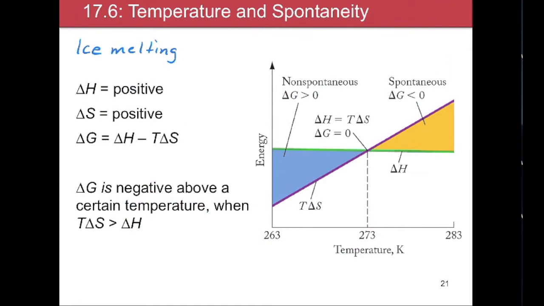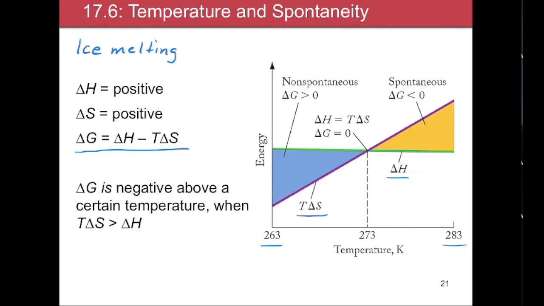So let's look at that in terms of our equation, delta G equals delta H minus T delta S. We're going to look at it over a temperature range of about 20 degrees, from minus 10 to plus 10 degrees Celsius. This graph shows both delta H and our T delta S terms.